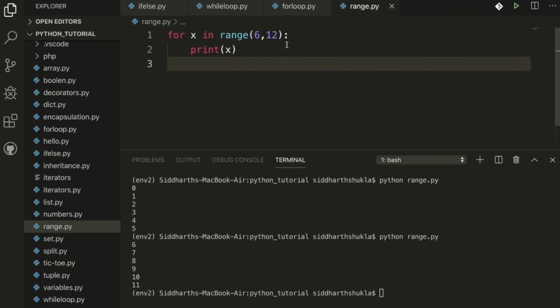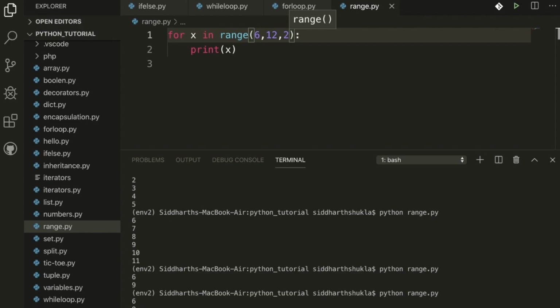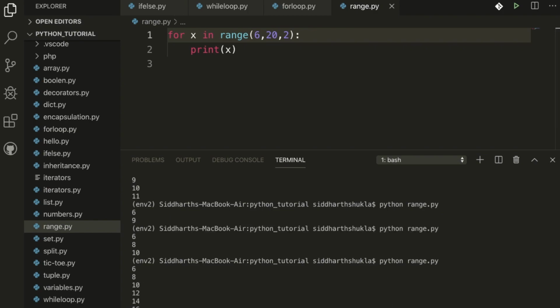Again, suppose I want to put 3 here. Check what we get: 6, then after that 9, because we are passing a third argument, which means how big a difference we want. Suppose I put 2 here, then we get 6 8 10. If I put 20, then we get up to 18, 6 8 10 and so on, whatever you want.